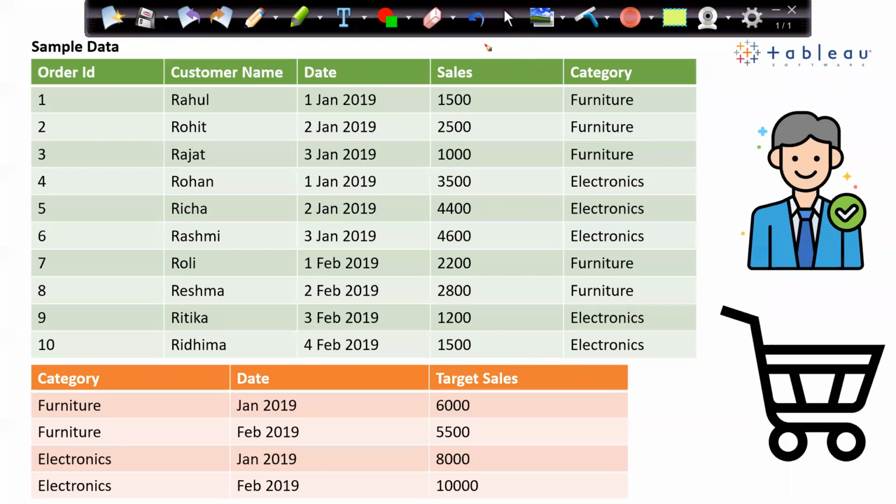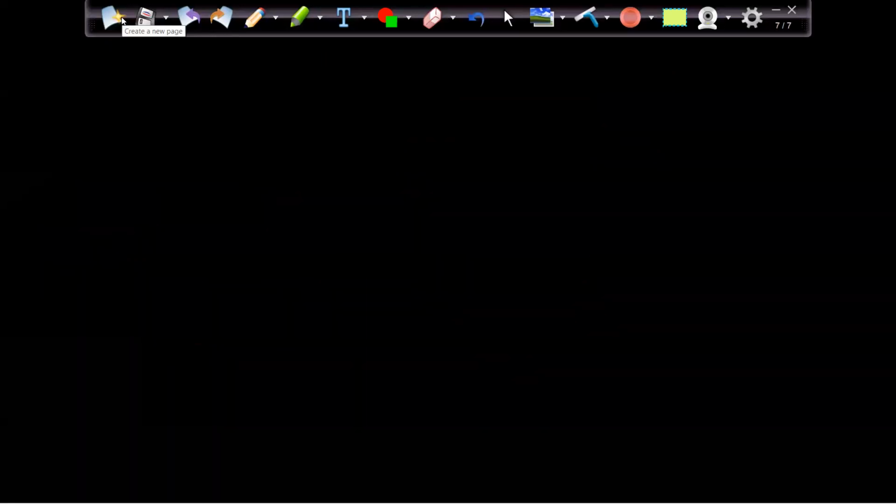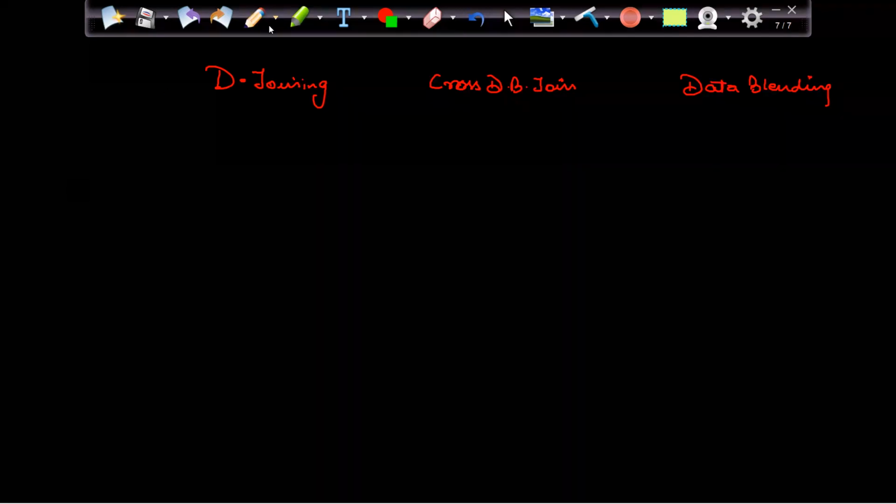So now from here, what we understood, let's try to create one table. We have three methods: data joining, cross database join, and data blending. Okay. These are the three methods we are aware of. Now, when to use what? Let me write possible scenarios and then we'll discuss.